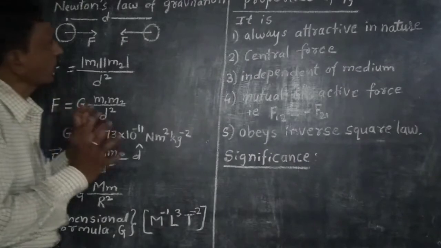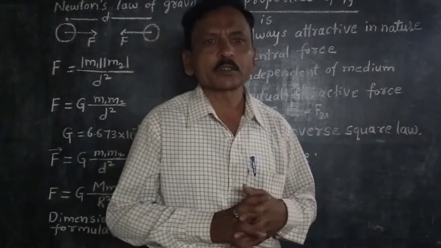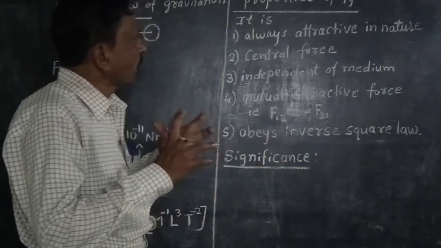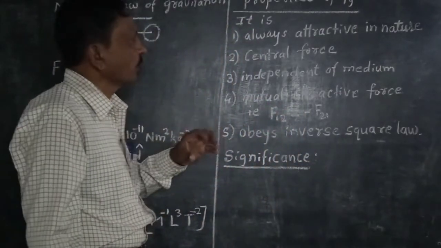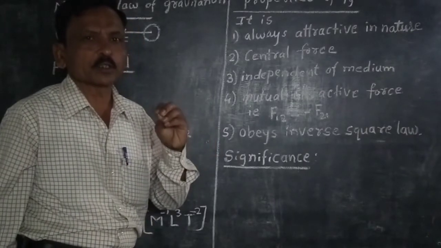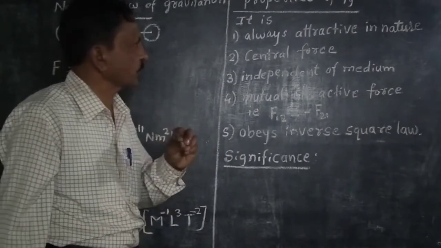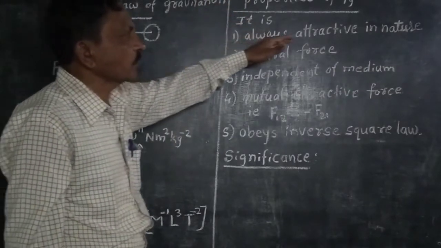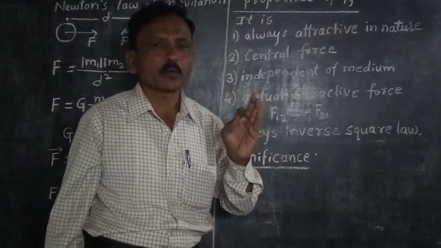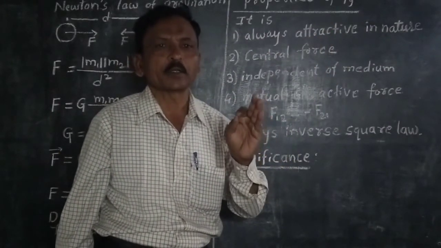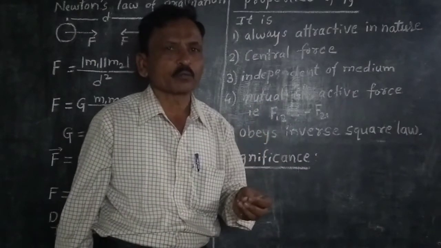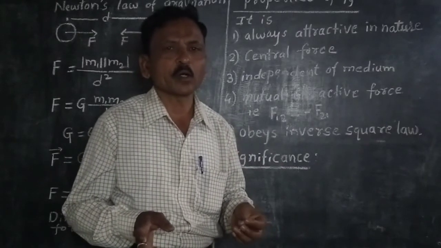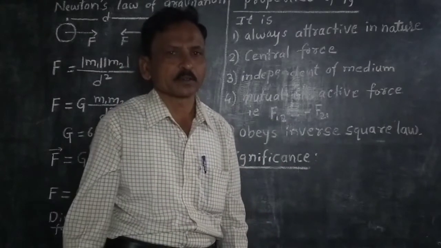Then what are the properties of the gravitational force? There are some similar and dissimilar properties between electrostatic force, that is the force between charges, and gravitational force. Gravitational force is always attractive in nature, but electrostatic force may be attractive or repulsive depending on the nature of charges.